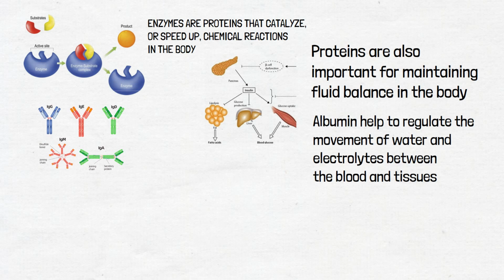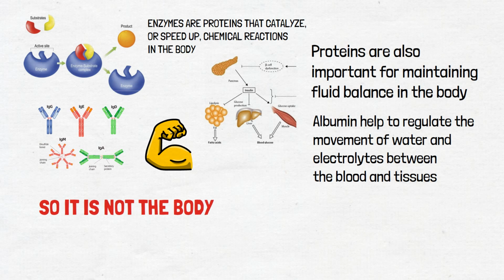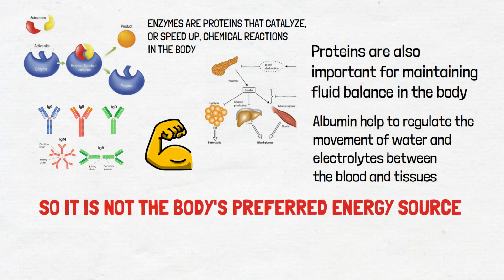Finally, proteins are a major source of energy for the body. When carbohydrates and fats are not available, the body can break down proteins to produce energy. However, this is not an efficient process and can lead to the breakdown of muscle tissue, so it is not the body's preferred energy source.